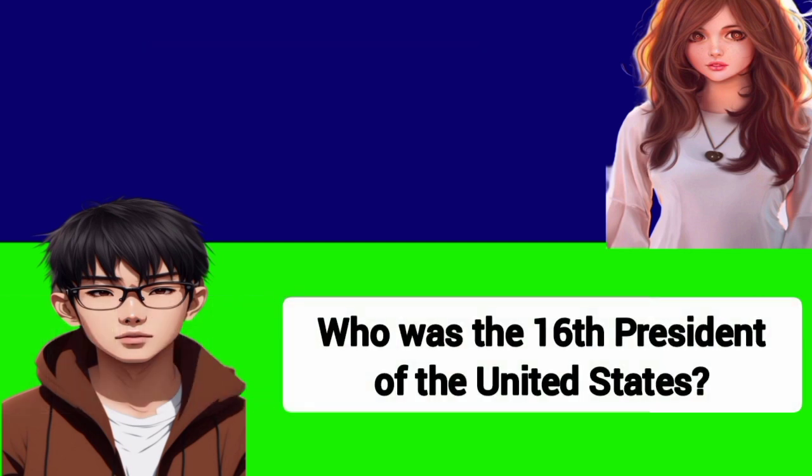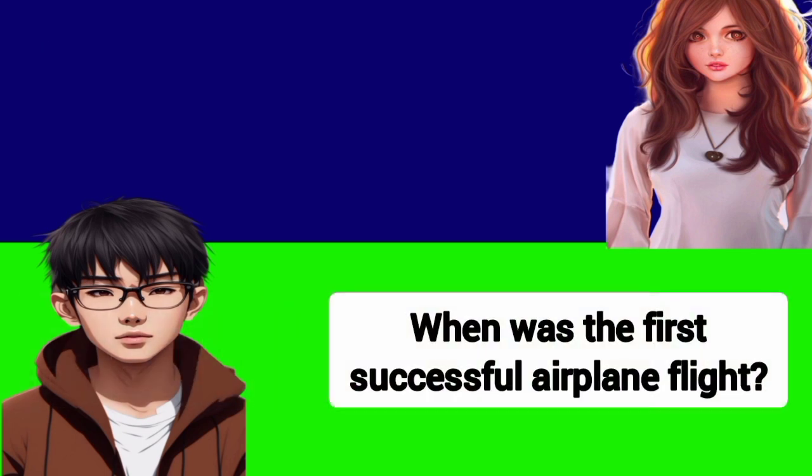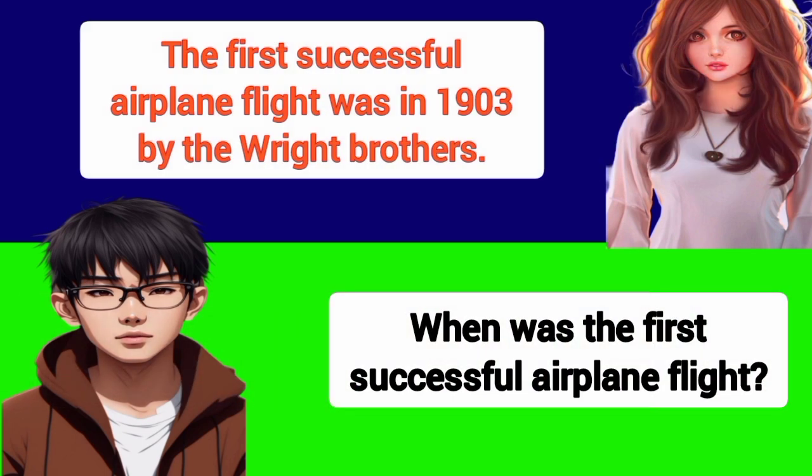Who was the 16th President of the United States? The 16th President of the United States was Abraham Lincoln. When was the first successful airplane flight? The first successful airplane flight was in 1903 by the Wright brothers.